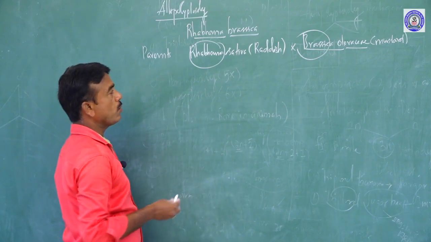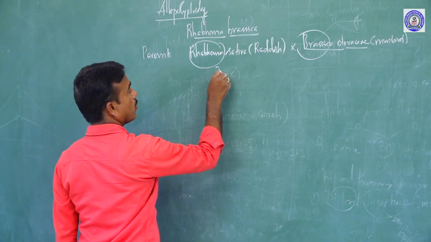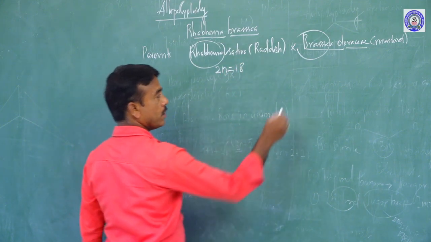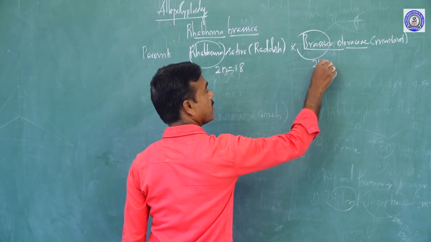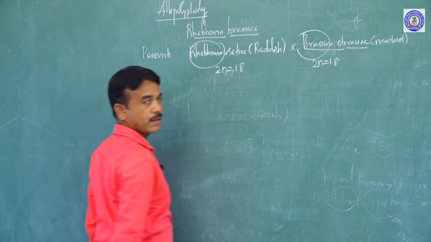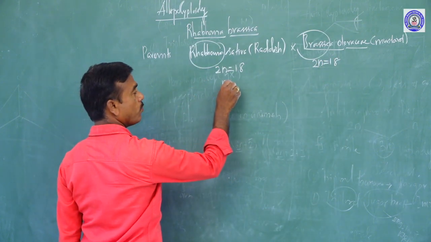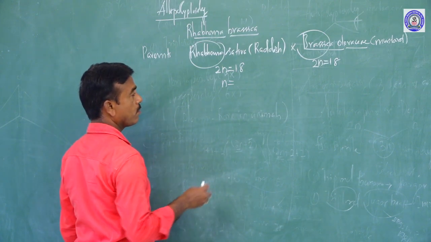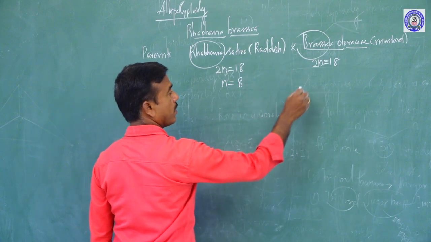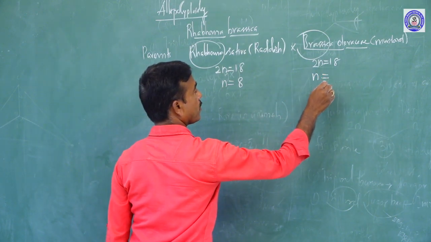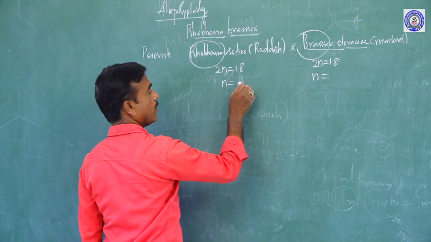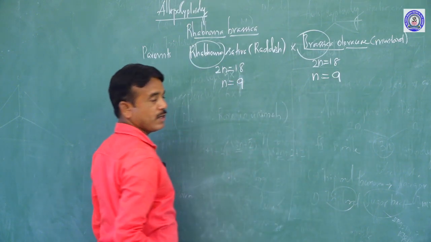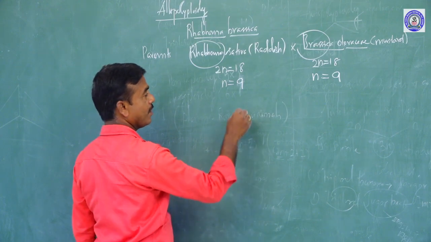What is the chromosome number? 2n is equal to 18. This one also has 2n equal to 18. What is the n chromosome number? 9.